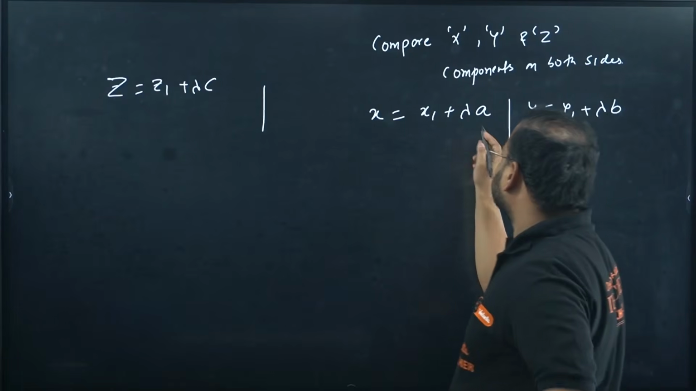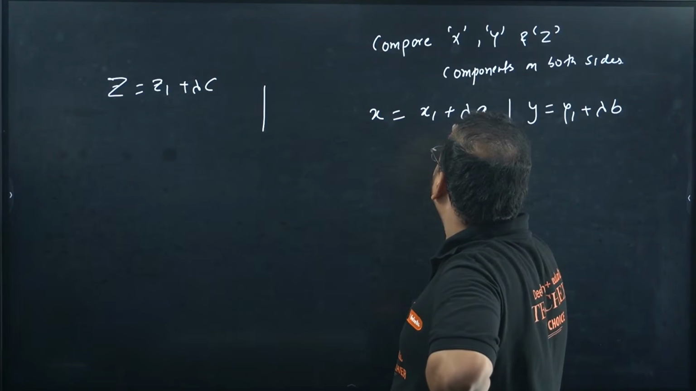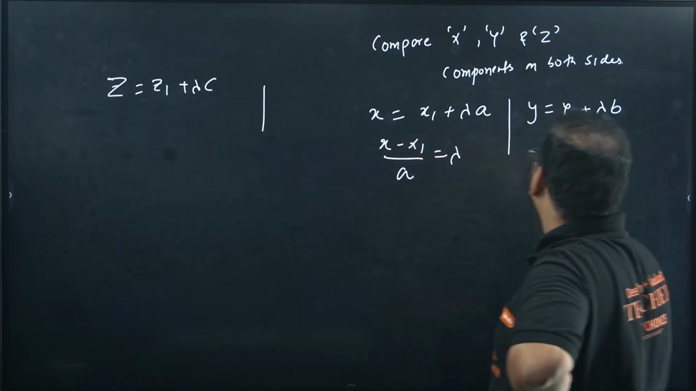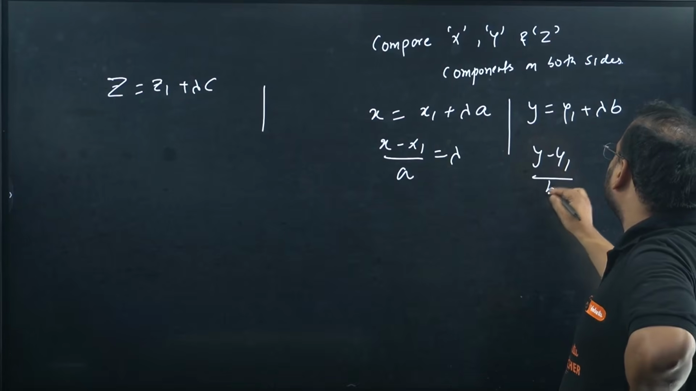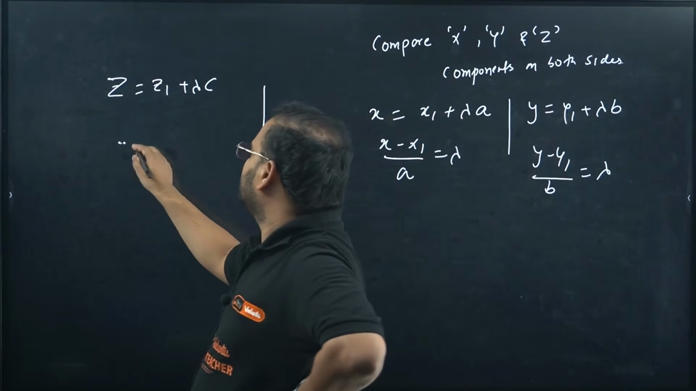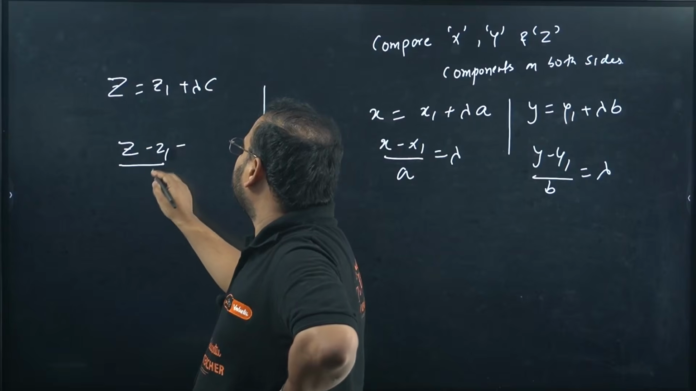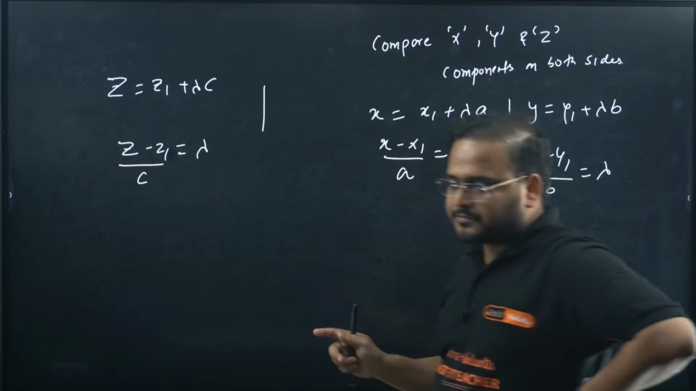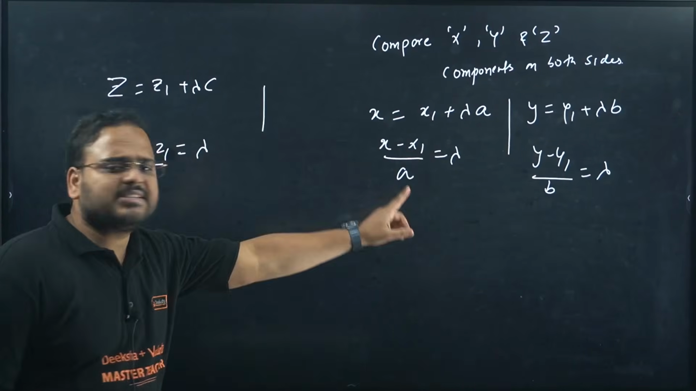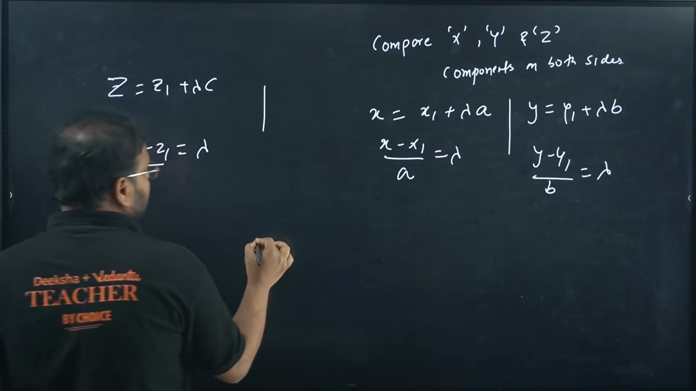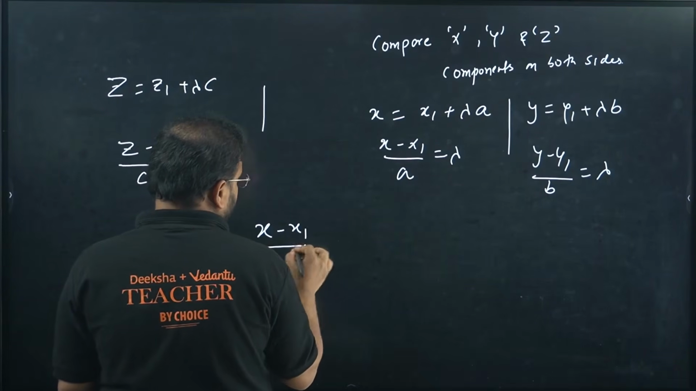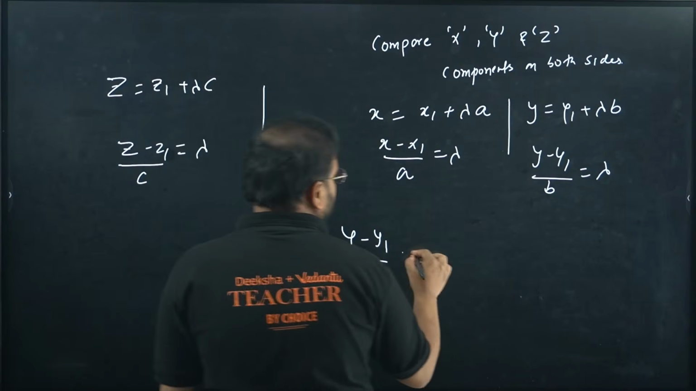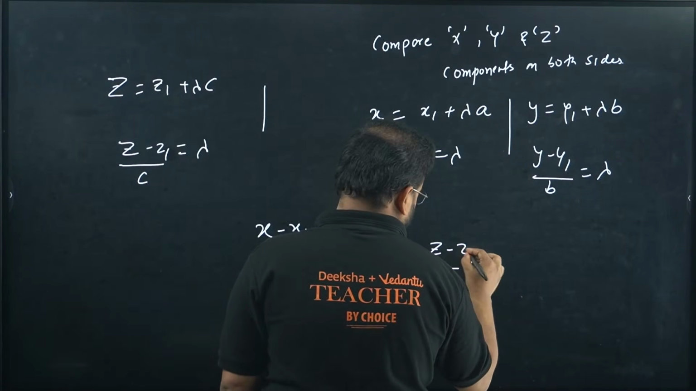Now find the value of lambda from here. So we get (x minus x1) by a equals lambda. Here also (y minus y1) by b equals lambda. Here also (z minus z1) by c equals lambda. So lambda being a parameter, you'll have the same values, no? Can the lambda value change for all the three different cases? No. It means (x minus x1) upon a, (y minus y1) upon b and (z minus z1) upon c